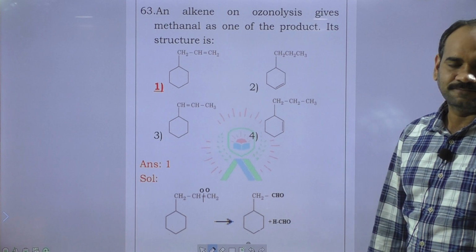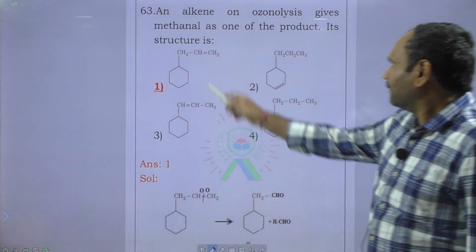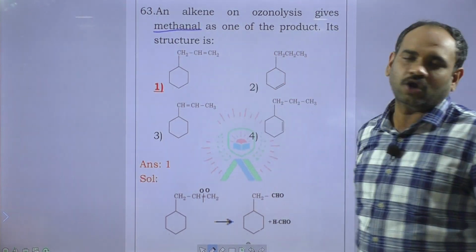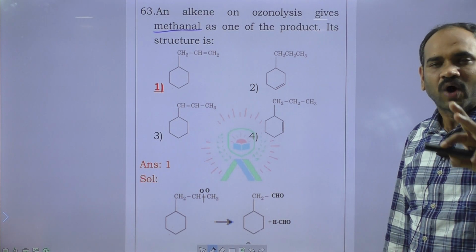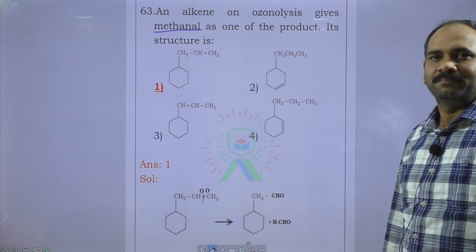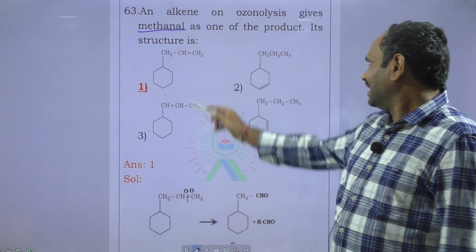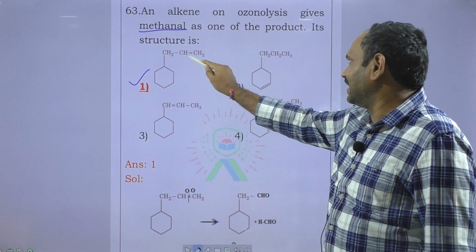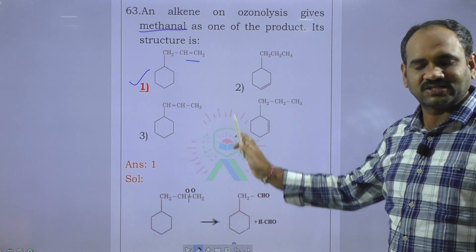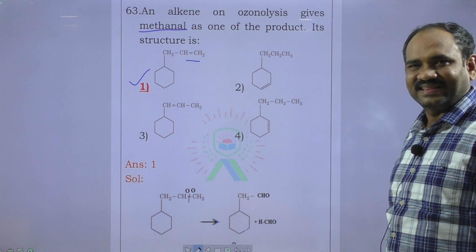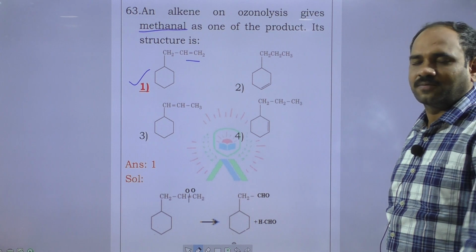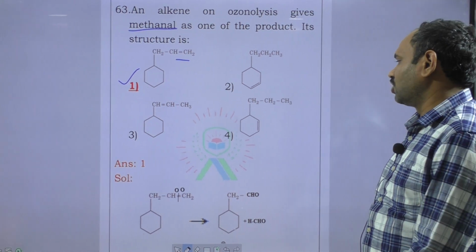Only terminal alkenes give methanol on ozonolysis. Among these, this has a double bond on a terminal carbon. That's why only this compound gives methanol, that means formaldehyde, on ozonolysis.